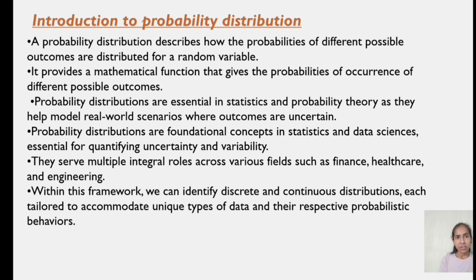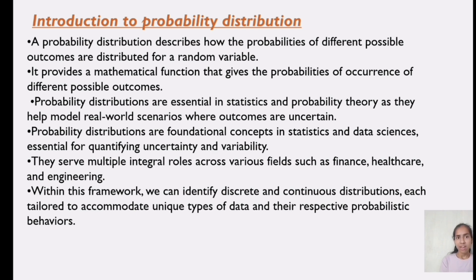Let us see the introduction to probability distribution. A probability distribution describes how the probabilities of different possible outcomes are distributed for a random variable. It provides a mathematical function that gives the probabilities of occurrence of different possible outcomes. Probability distributions are essential in statistics and probability theory as they help model real-world scenarios where outcomes are uncertain.